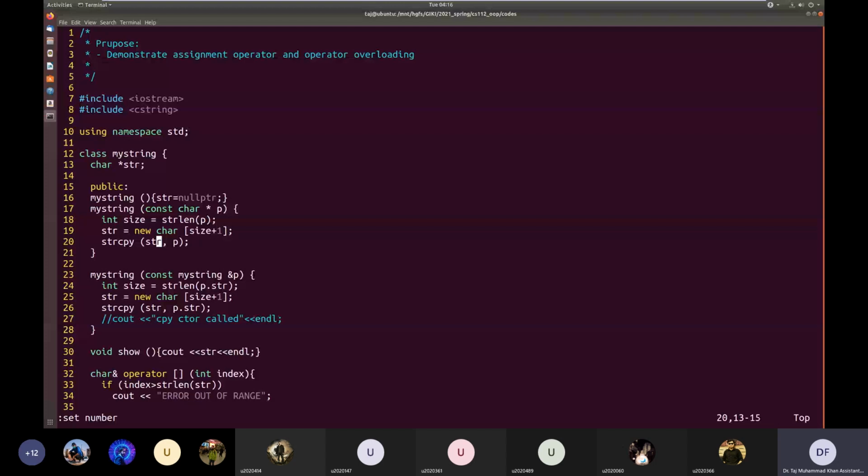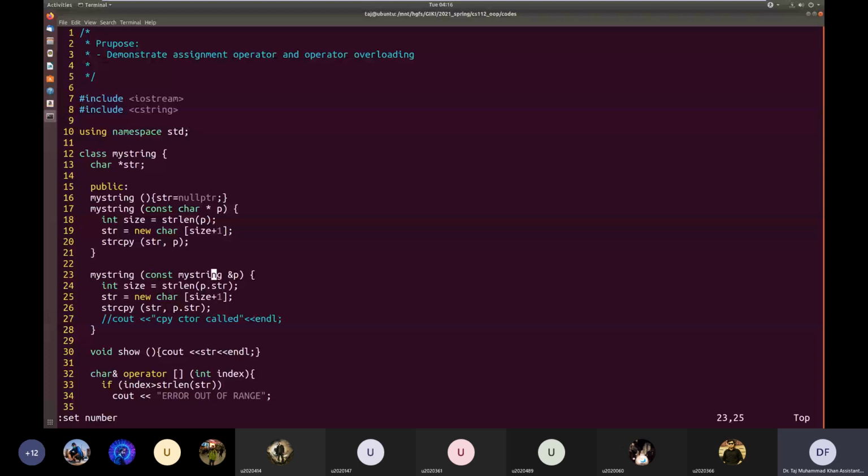Similarly, we have a third constructor. This one is a copy constructor. It creates a new object of type myString from an existing object of type myString. So when initializing a new object from an existing object, it will use this copy constructor.